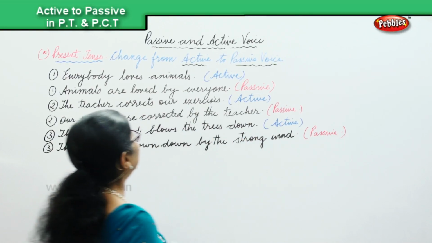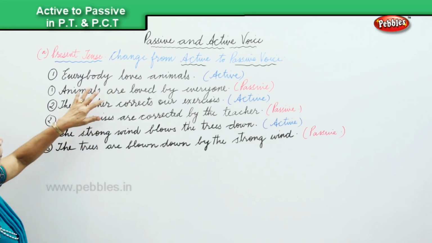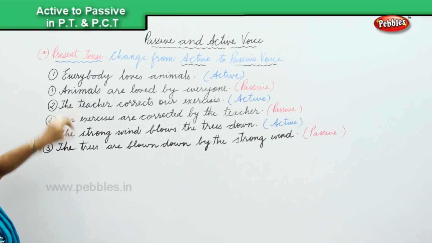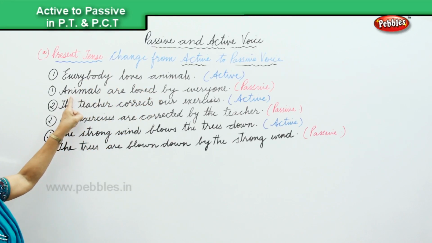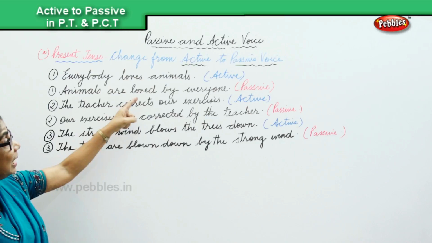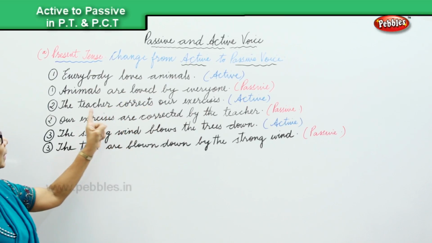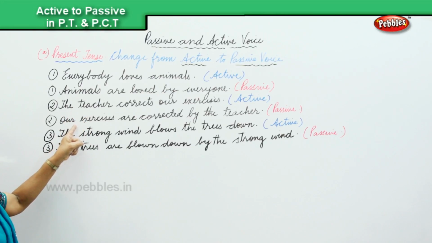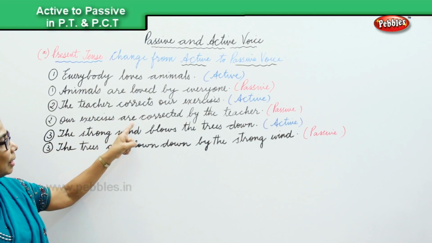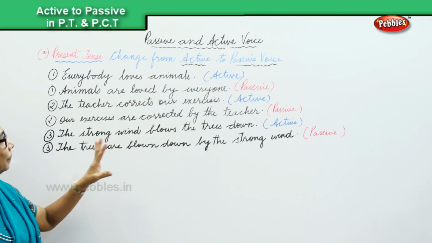So we had done changing from the active to passive in the present tense. Everybody loves animals, active, and into passive, animals are loved by everyone. Second, the teacher corrects our exercises, active. Our exercises are corrected by the teacher, passive.